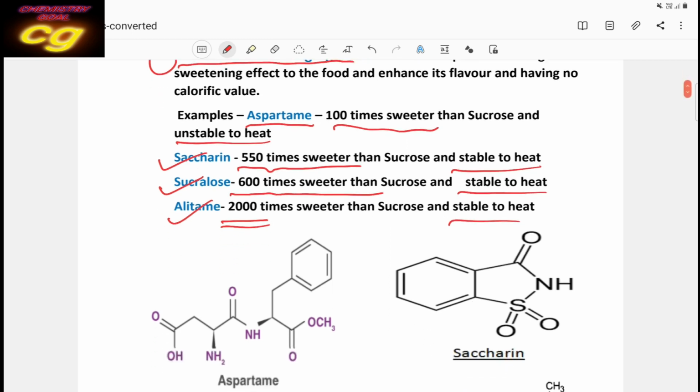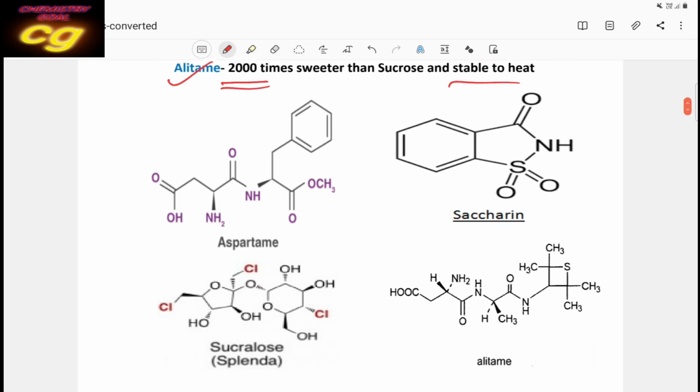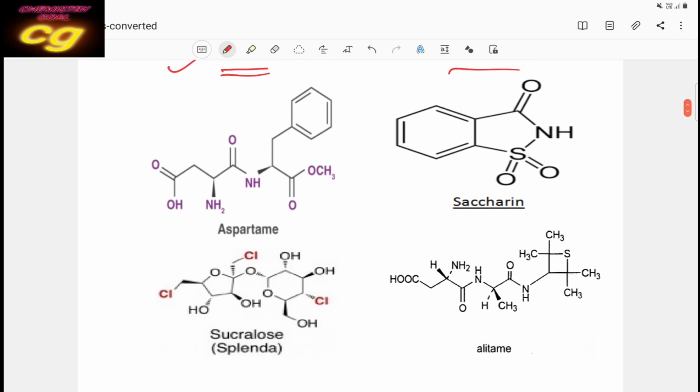Then what are their structures? This is also very important for your competitive examinations. Sometimes the structure itself will not be asked, but questions related to structure may be asked. Here, look at aspartame: how many pi bonds? One pi bond, 2 pi bonds, here 3 pi bonds, and here another 1 pi bond. So how many in total? 1, 2, 3, 3, that makes 6. So 6 pi bonds are available in aspartame.